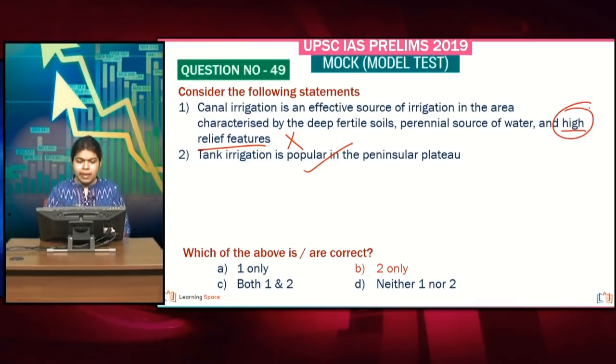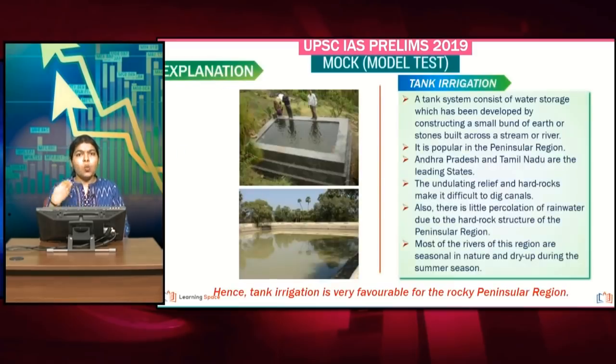How can you build a canal irrigation when your relief feature is going to be undulating in nature? In fact, canal irrigation is possible only when you have very leveled land. So that is why northern plains actually favor canal irrigation. A quick explanation with regard to tank irrigation. So this tank irrigation is basically popular in the peninsular region.